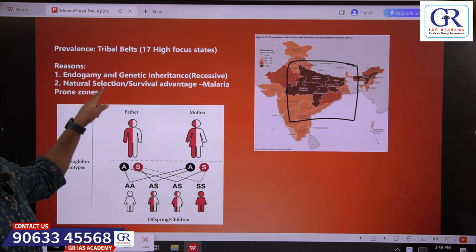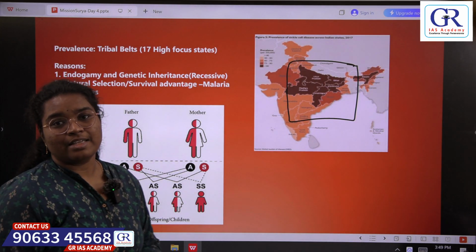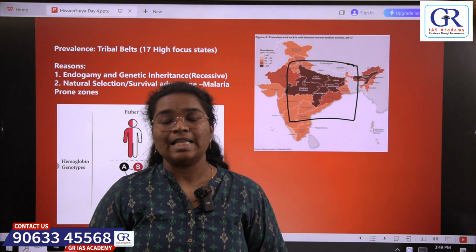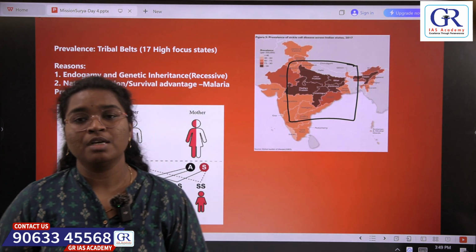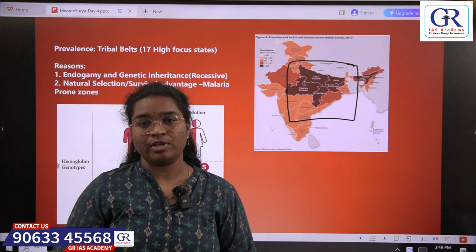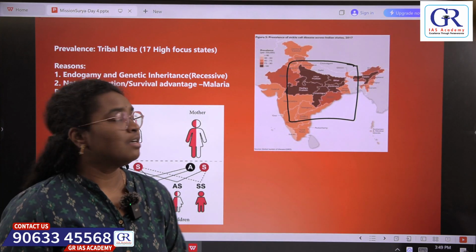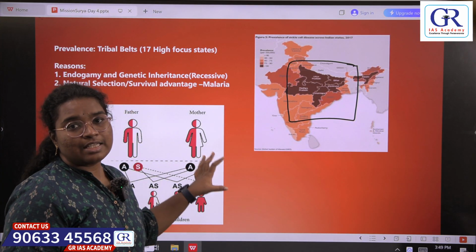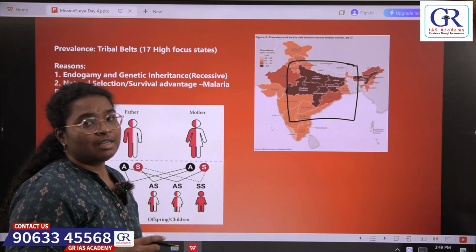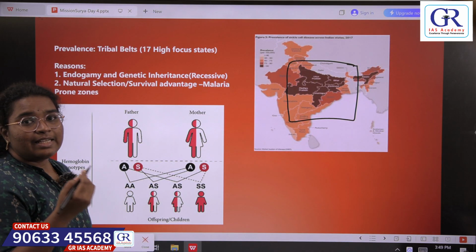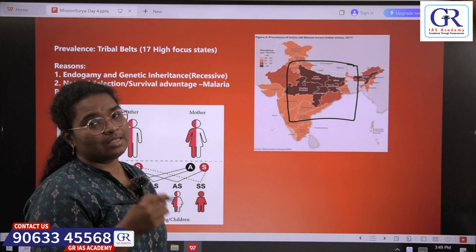First one being endogamy. Tribals generally practice high rates of endogamy, that is they marry within their groups so that the gene gets circulated among them and finally gets expressed. So that is the reason why this disease is seen highly among tribals. Let's understand the genetic inheritance of this disease.